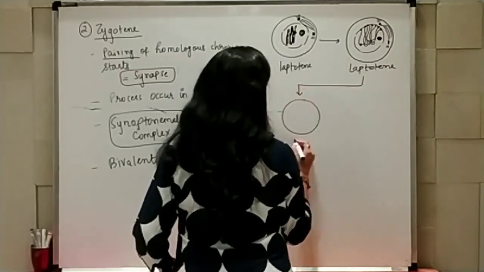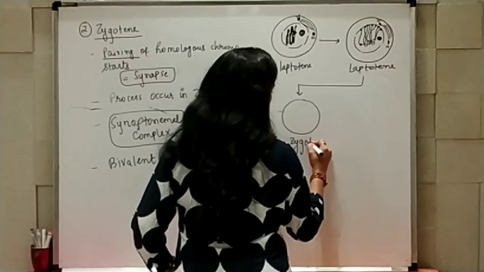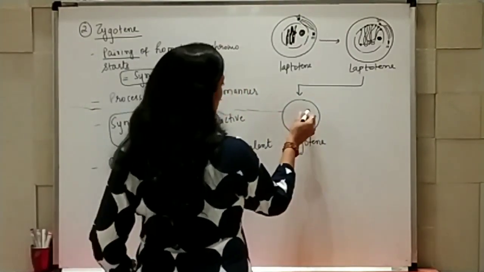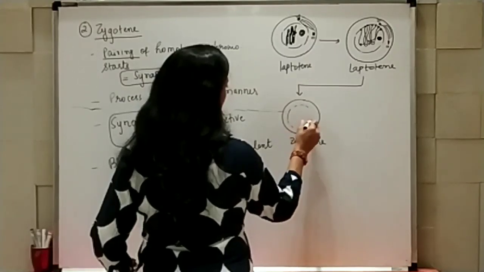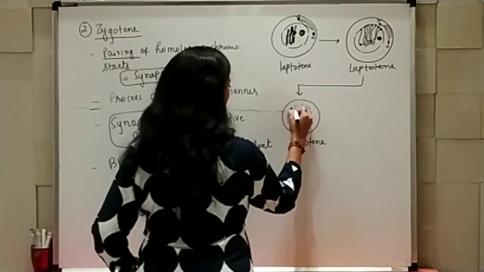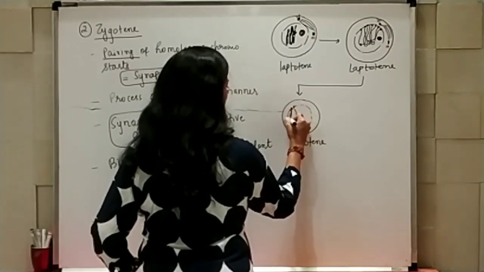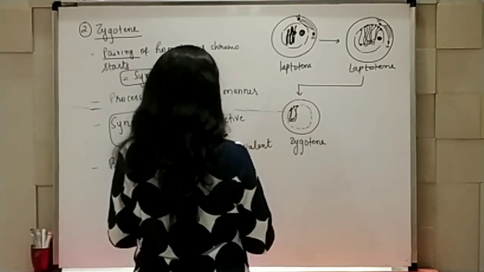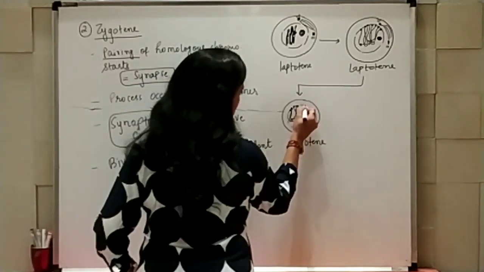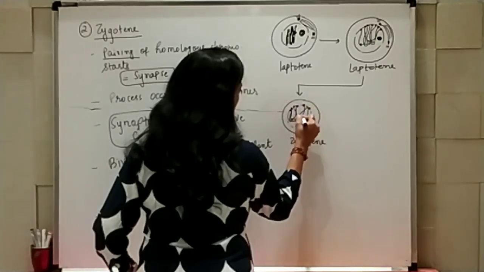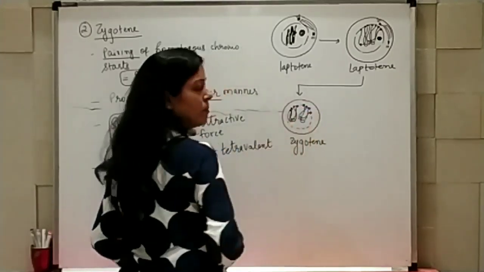Now, moving on to next, that is the zygote. In zygote, now we are going to have pairing. Pairing कैसे होगा? So ये सिमिलर क्रोमोसोम है तो इसका यहां पे आ जाएगा. This is one pair. Second pair can be formed like this. I have shown it with different color so that you can come to know.